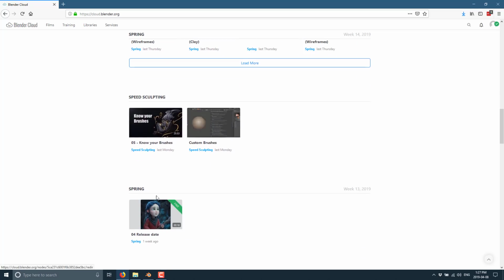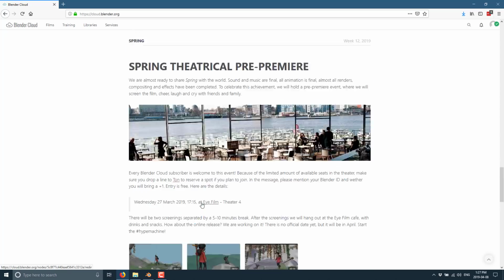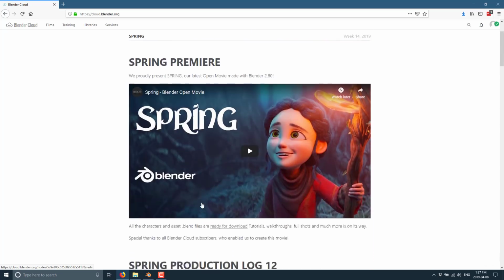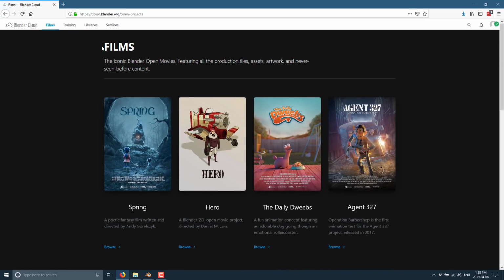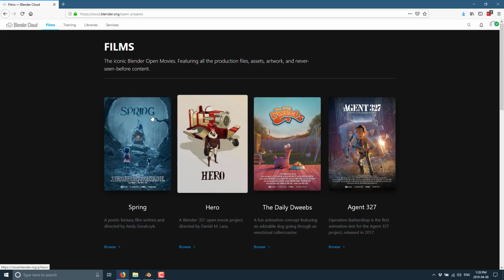But you also see here we've got tutorials going on. So this is a chronological view. We're going to instead look at things in the order that they're built. So we've got up here across the top, films, training, libraries, and services. We'll start first off with films. This is, as I mentioned, all of the assets for all of those various different films that they've created, available here. So for example, the most recent one was Spring.